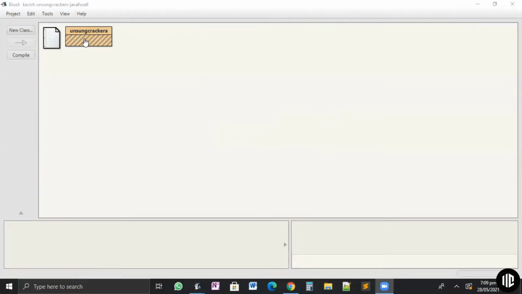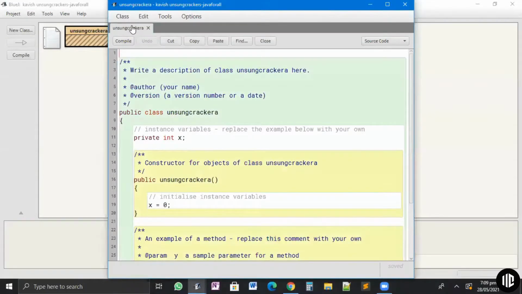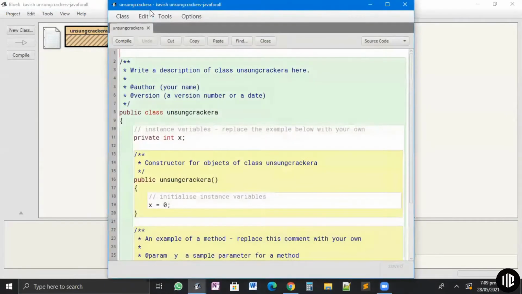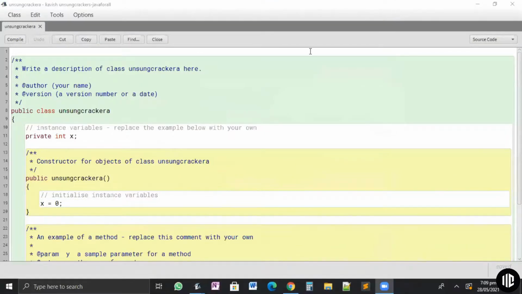Can anyone reply? Yes, correct. Yes, yes, yes. Am I audible, Kavish? Hello? Yeah, you're audible. Your screen is visible. Okay. So, guys, don't get lost.